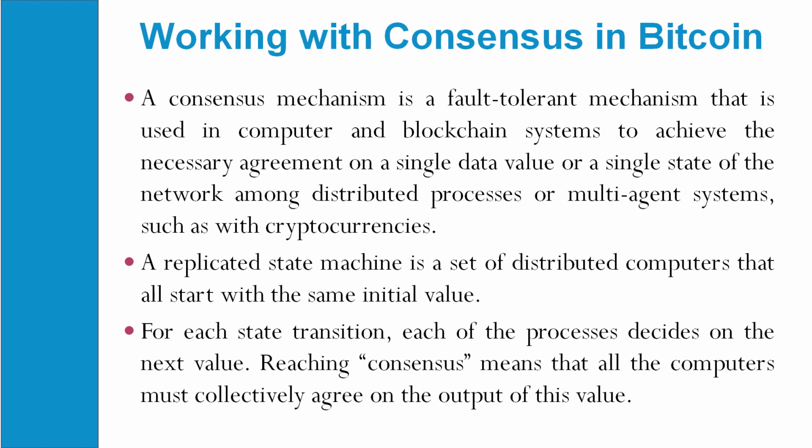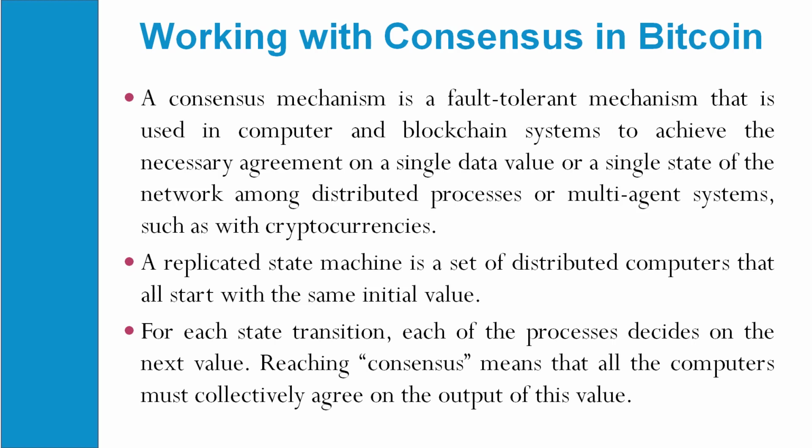For each state transaction, each of the processes decides on the next value whenever the transaction happens. So the process will decide on the next value when it is doing the transaction, and when it reaches consensus, it means that all computers must collectively agree on the output of this value.